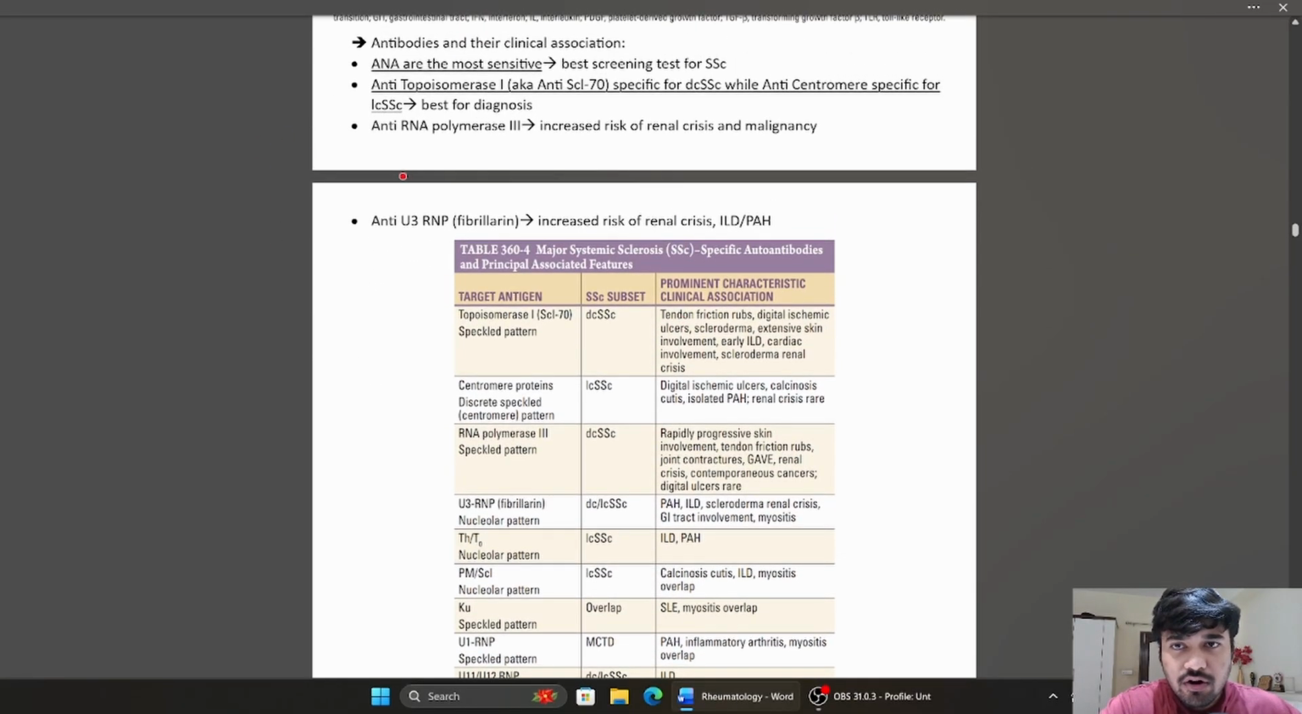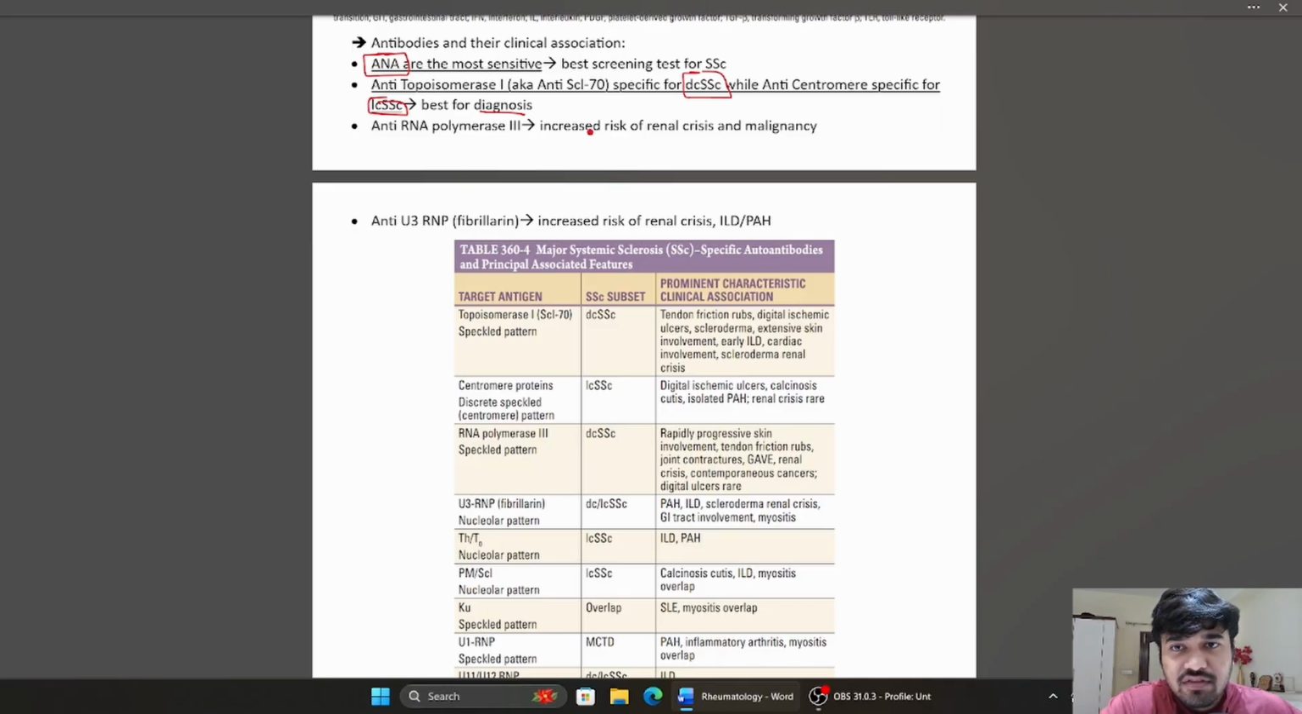So the most important autoantibodies are of course the ANA or the anti-nuclear antibodies. These are the most sensitive autoantibodies for SSc and thus the best screening test for systemic sclerosis. Anti-topoisomerase and anti-centromere are best for diagnosis. They are best for confirming the diagnosis of systemic sclerosis, since anti-topoisomerase 1, also known as anti-Scl-70, is specific for diffuse cutaneous systemic sclerosis, while anti-centromere is specific for limited cutaneous systemic sclerosis.